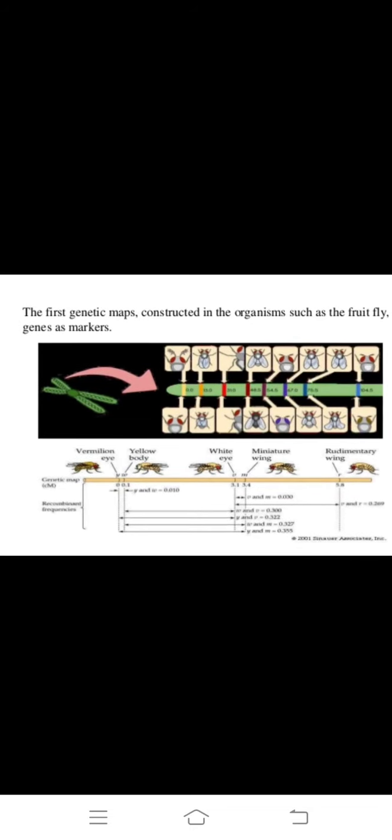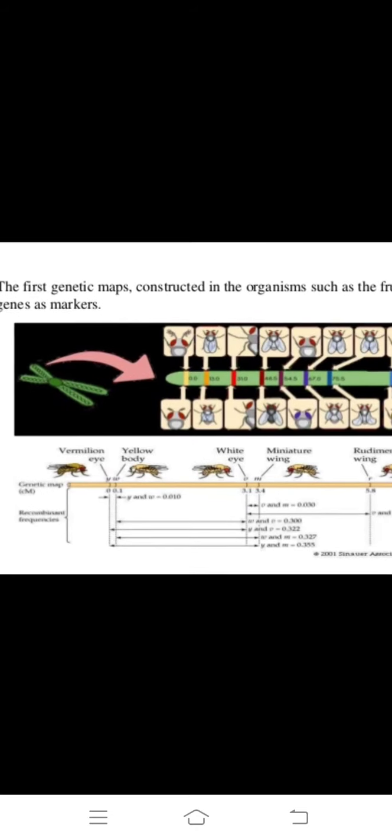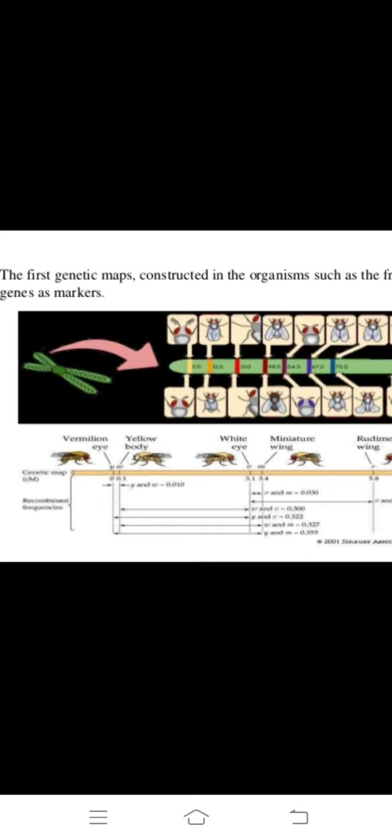Okay, this is T.H. Morgan's linkage in Drosophila, the first genetic map construction in an organism, the fruit fly, using genes and markers.